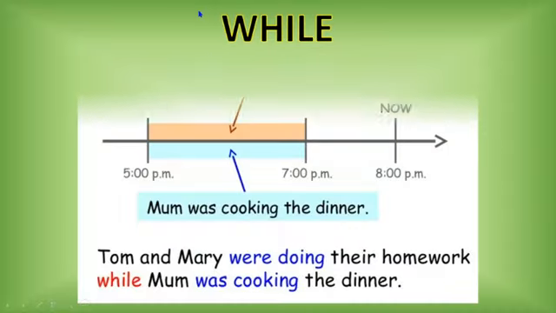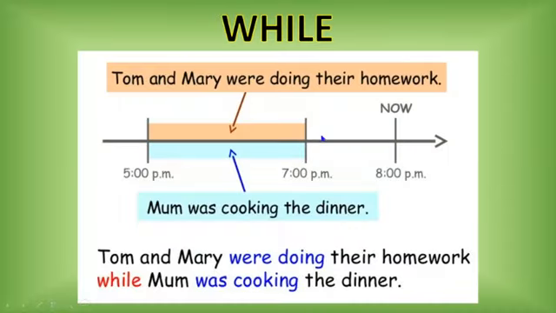Now, while. What is while? If you can see this timetable, you have two actions. Tommy and Mary were doing their homework and Mom was cooking dinner. Both actions were happening at the same hour, approximately at about 6 p.m., and both actions happened at the same time.